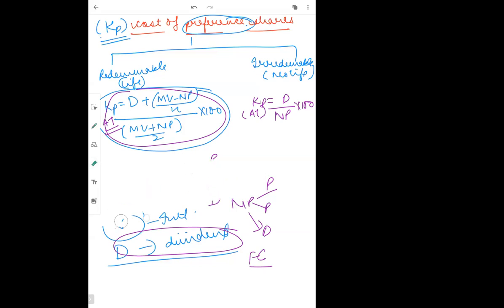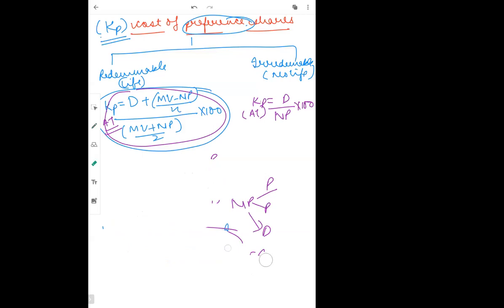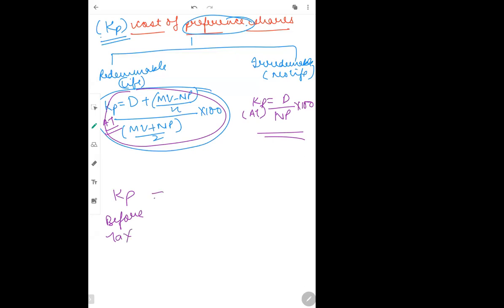Sometimes the examiners, they don't know the mindset, sometimes they ask you even before tax. So this is after tax. In case a question comes, calculate cost of preference shares before tax. Now this is already after tax, so how will you make it before tax?